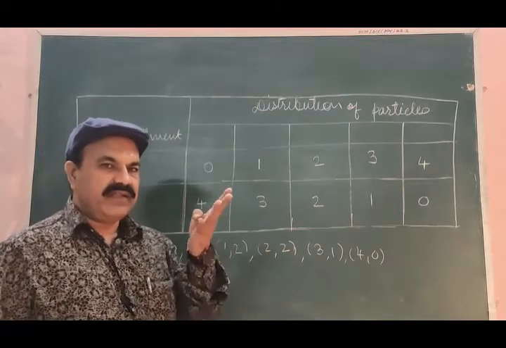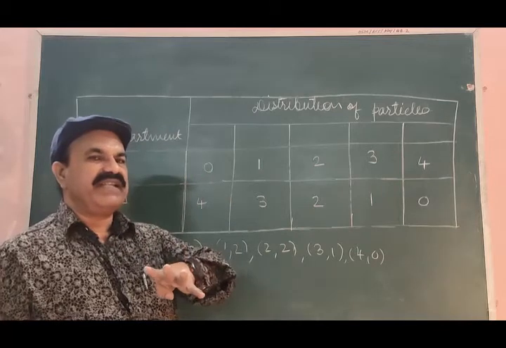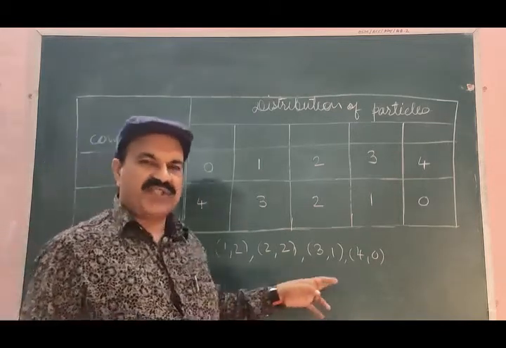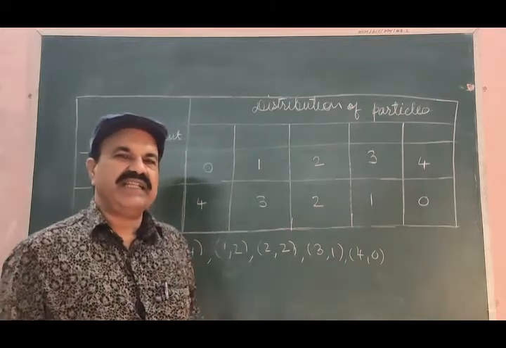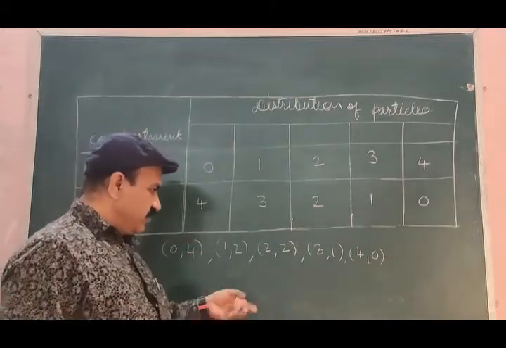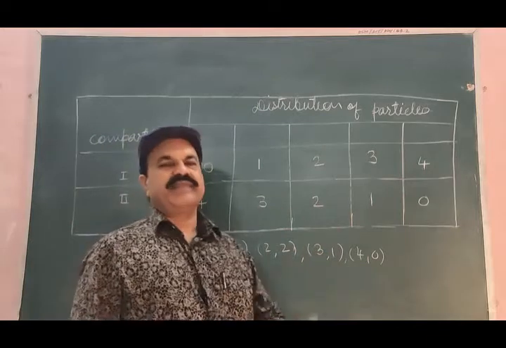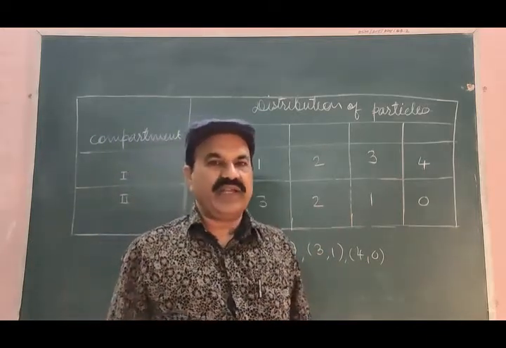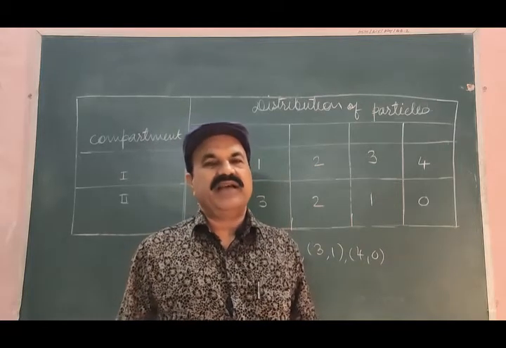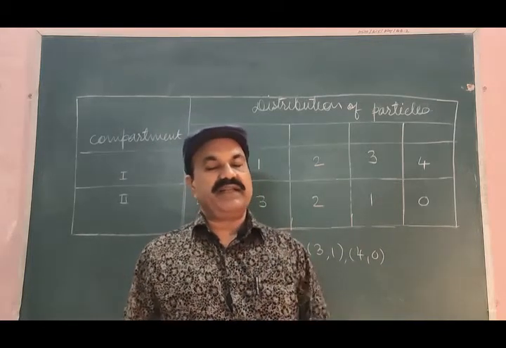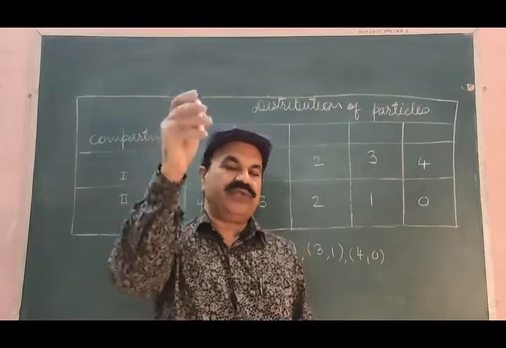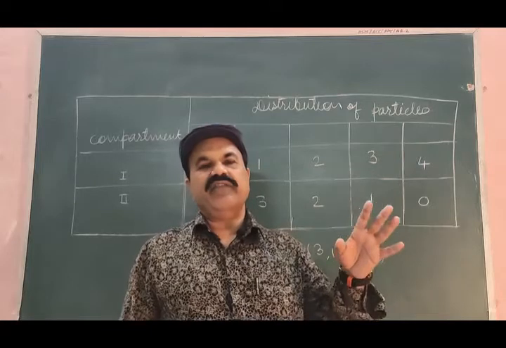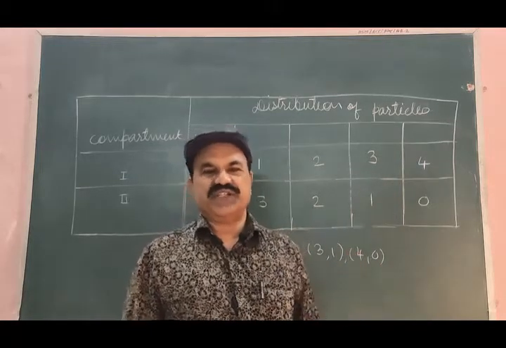We are having only 4 distinguishable particles in the system. And how many distributions are possible for the 2 identical compartments? 1, 2, 3, 4, 5. It means that if we have 2 identical compartments and if we are throwing 4 distinguishable particles one after the other to the 2 identical compartments, there will be only 5 possibilities of distributions.